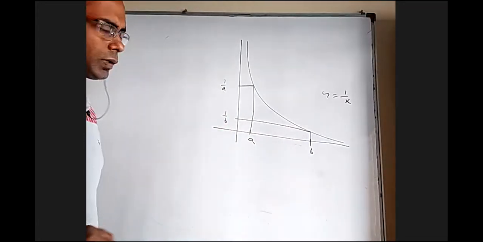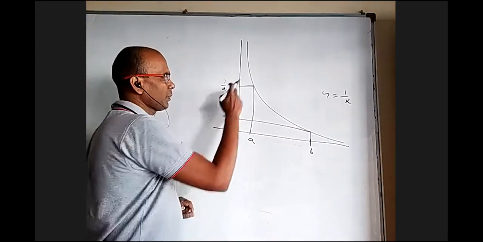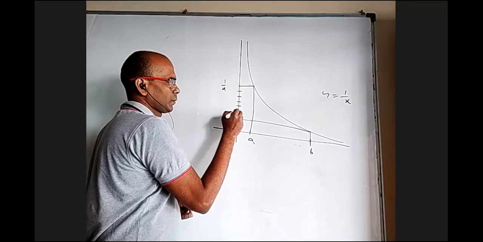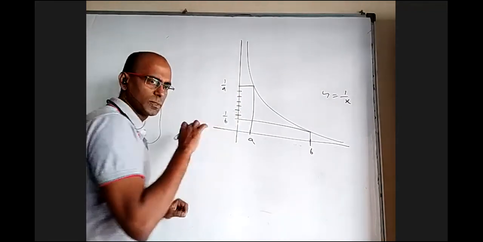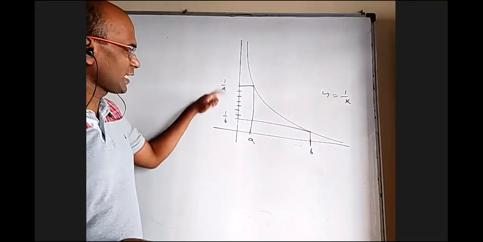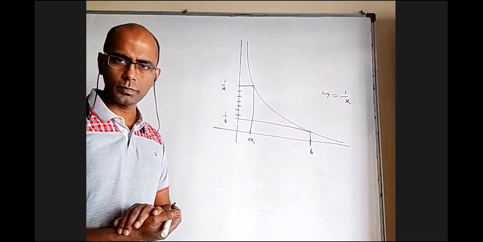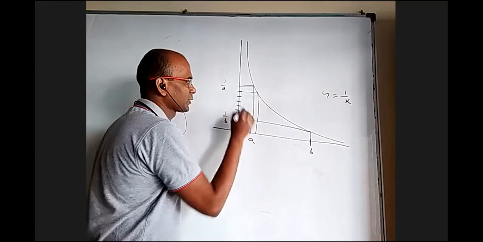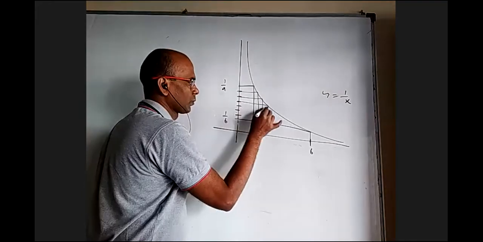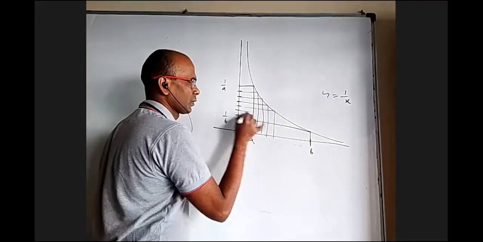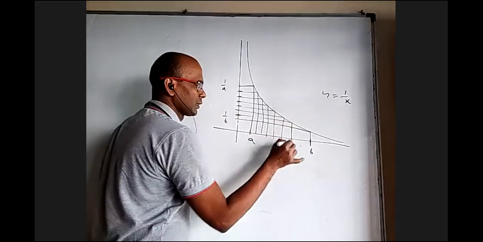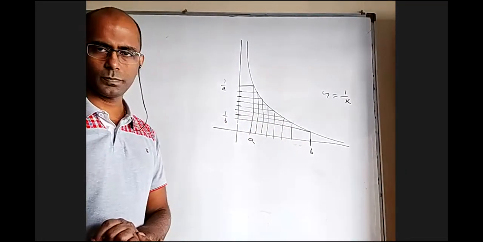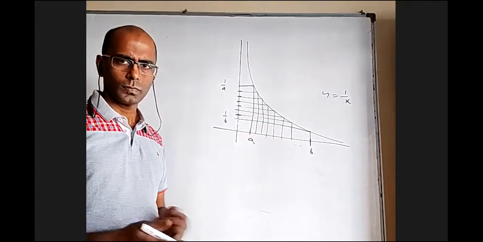So between 1 by a and 1 by b, draw lines at equal spacing. Then you have inserted n arithmetic means between 1 by a and 1 by b. Take their reciprocals back. Then you will get harmonic means between a and b. Is it all right?